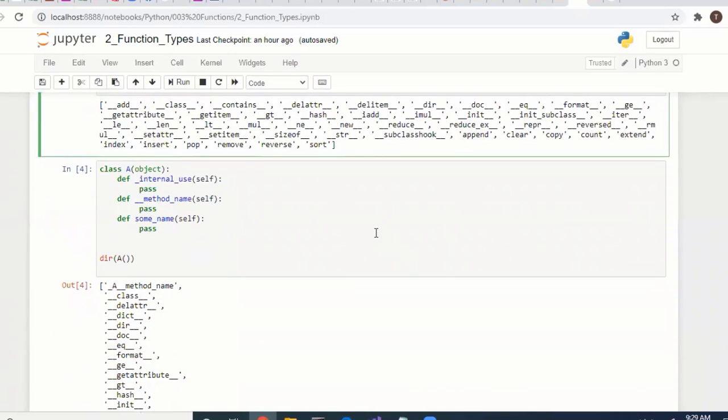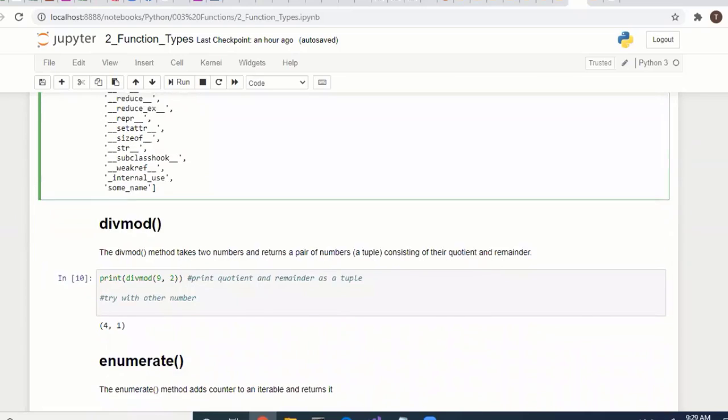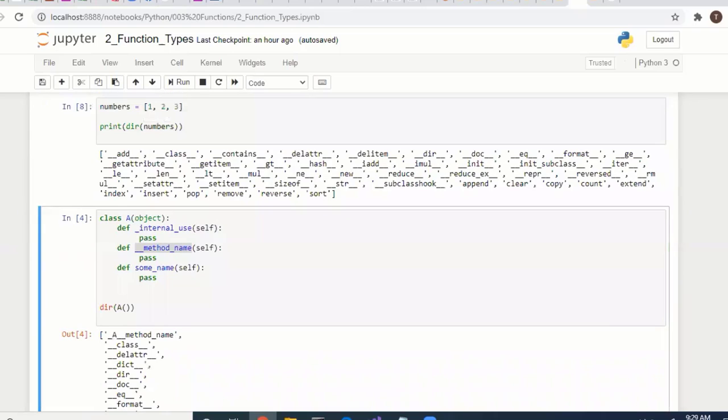Suppose you have your own class and you define some functions. If you see the dir of the class, it will return whatever you define. So a double underscore method you define here, and internally whatever default attributes it has are also listed, along with whatever you define on top of that.